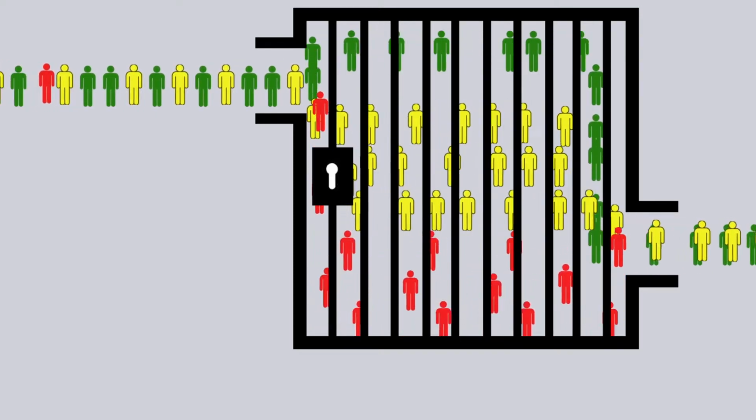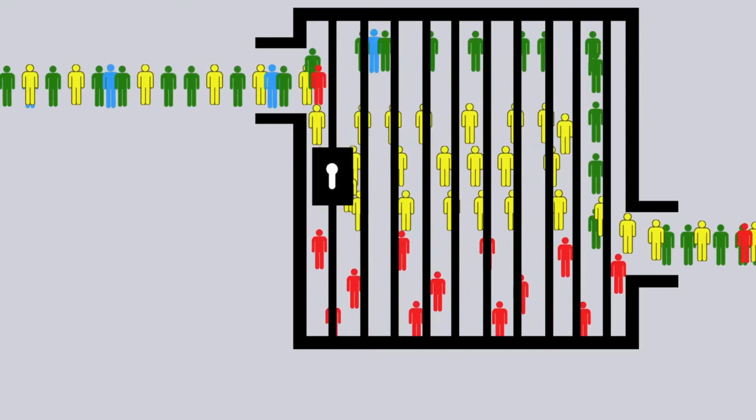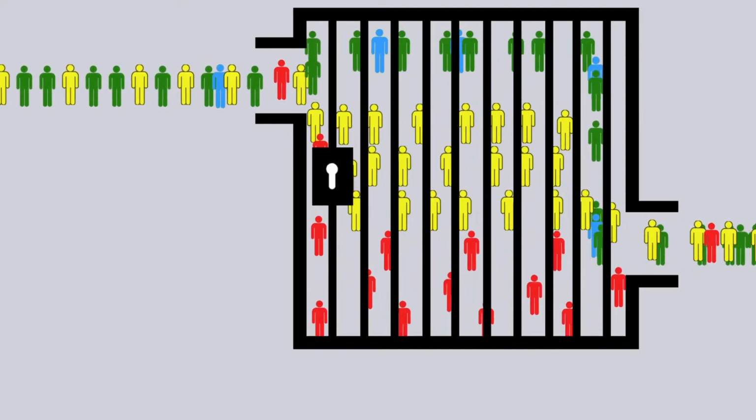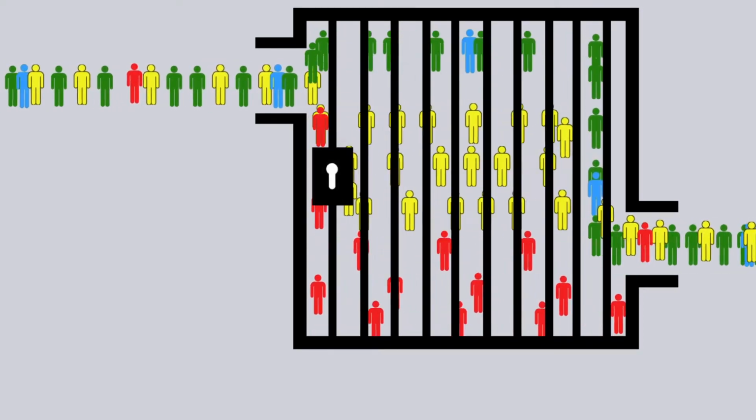On average, about 47%, or about half, are going to be coming back around and are going to be readmitted to prison within 3 years. So you can imagine half of these people coming out are going to be coming back in.